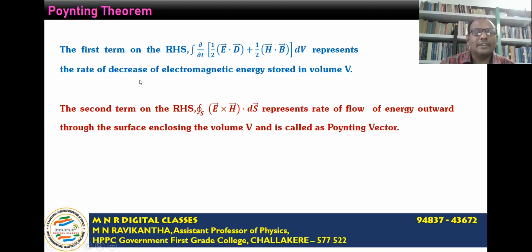That energy dissipated is equal to the rate at which the energy stored in the volume decreases, plus the rate at which energy flows. The Poynting vector represents the flow of energy, and the first term represents the rate at which the energy decreases. So if you take the sum of these two, that gives us the rate at which energy is dissipated in the electromagnetic field. Thank you.